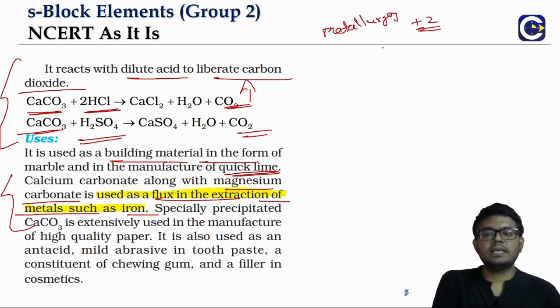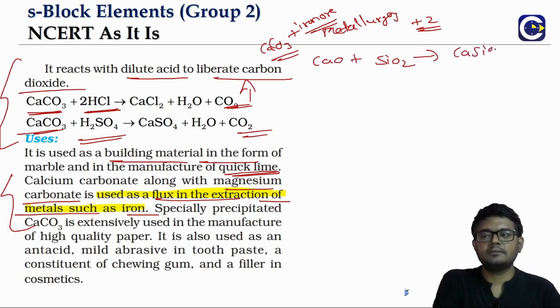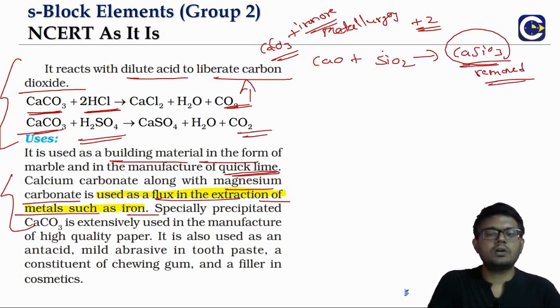In the extraction of iron, we have an impurity, silicon dioxide. So the calcium carbonate will be added along with the iron ore into the furnace, which we call the blast furnace. There first the calcium carbonate will dissociate into calcium oxide. The calcium oxide will react with silicon dioxide to form calcium silicate, so this will be removed. The impurity silicon dioxide is removed through the formation of calcium silicate, and the substance used to facilitate that is what we call the flux. We'll anyway talk about it again when we go to metallurgy.